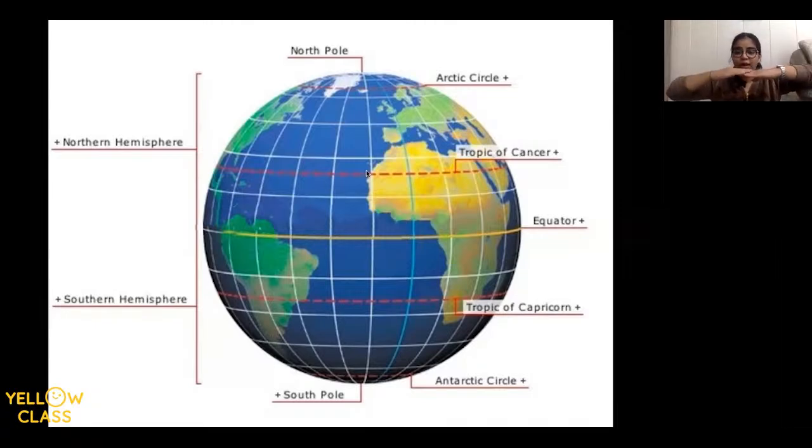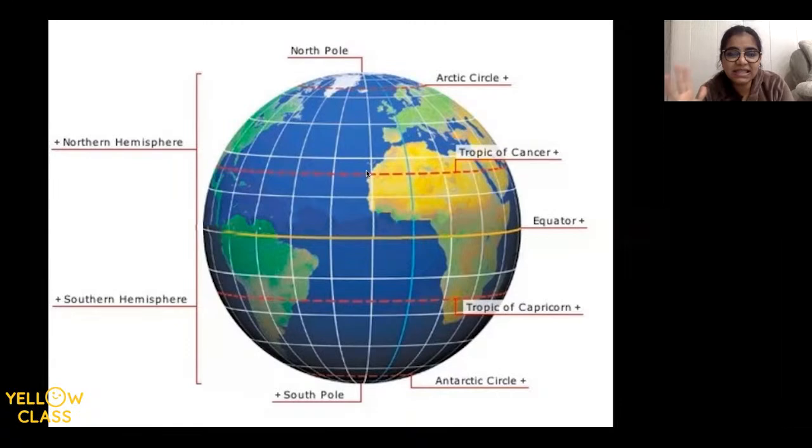So if this is equator, anything above equator is north and anything below the equator is south. So northern hemisphere and southern hemisphere. Is that clear? Yes, kids. Is that very, very clear to each one of you? Okay. So now we have seen northern hemisphere, southern hemisphere, and the equator.